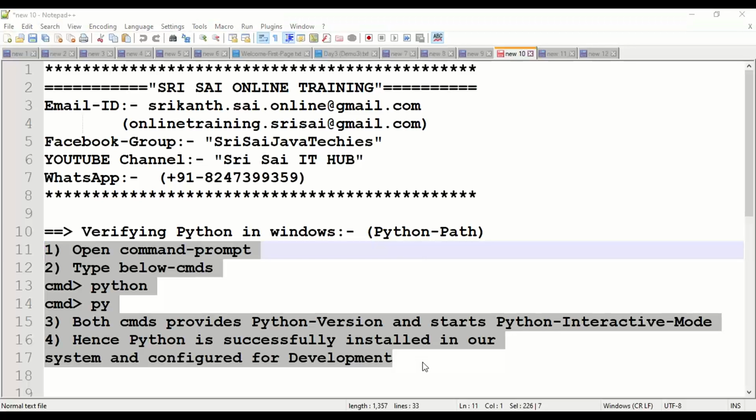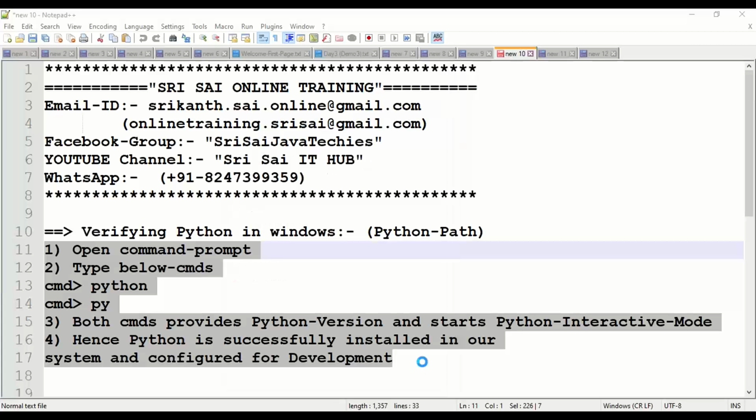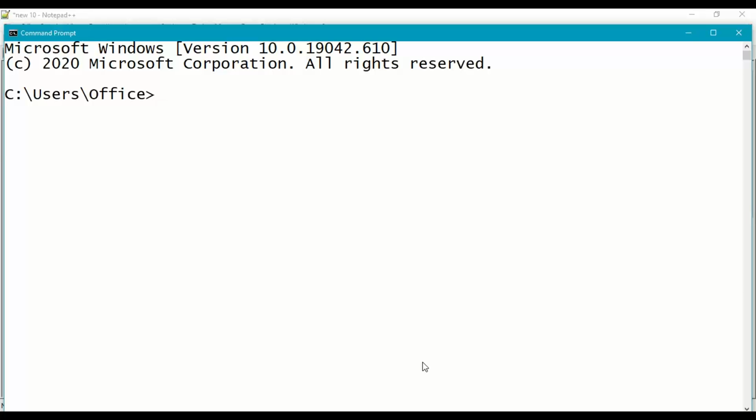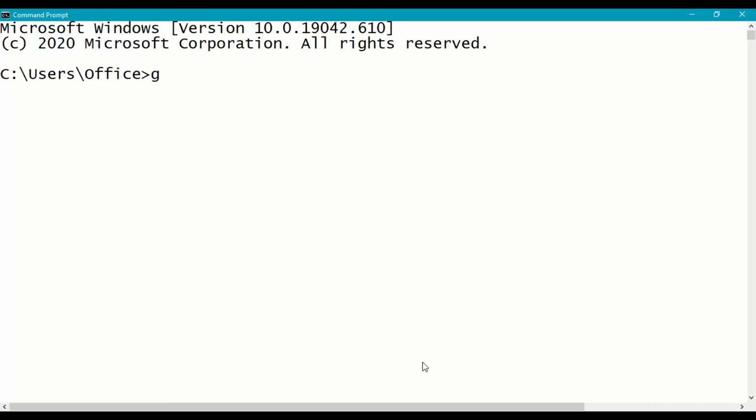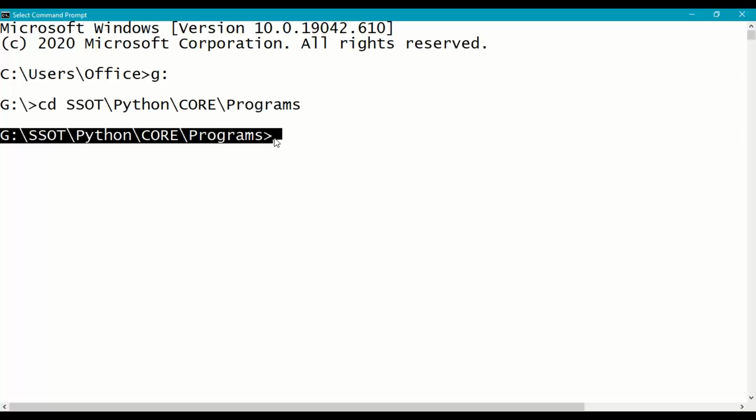So first click on the start button, type cmd. Next, so here we'll go to our working directory G:/srisai online training. So under that Python, under that core Python, under that programs. So this will be our working directory. So in your system you can work in C:/D:/E:, it's up to you.